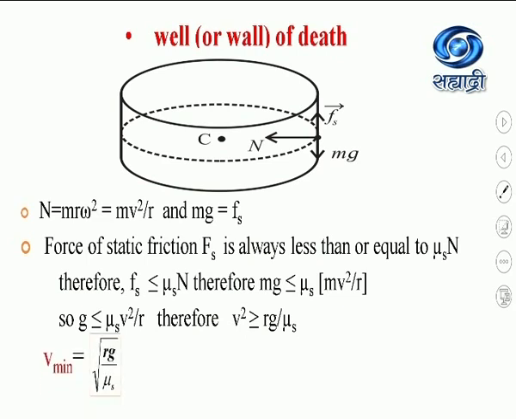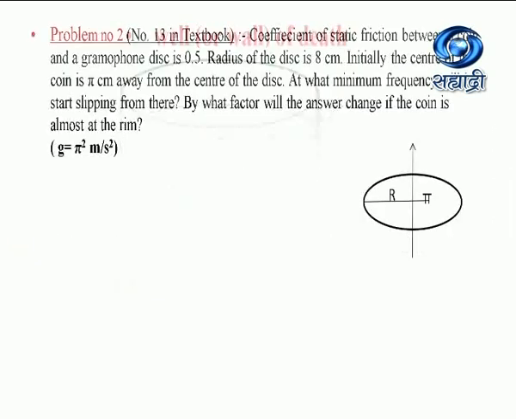From this, the minimum velocity of a vehicle moving between two cylindrical walls in a horizontal direction is given by the equation v equal to square root of r g by mu s.